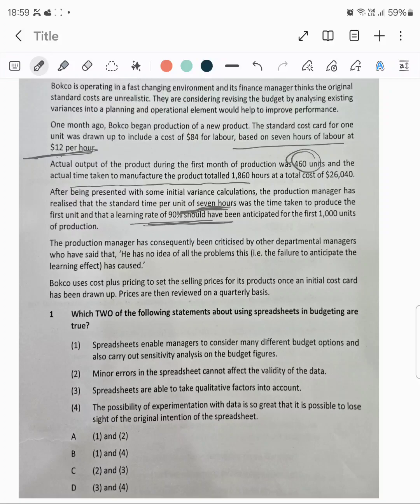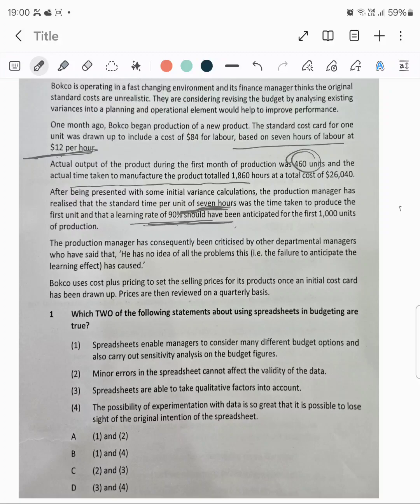The budgeted hours were given. As per the budgeted hours, what could have been the actual hours? And this is where the learning curve came into the picture. This is what the planning is for. And in a nutshell, we had to calculate the planning variance, and the actual production was 460 units.